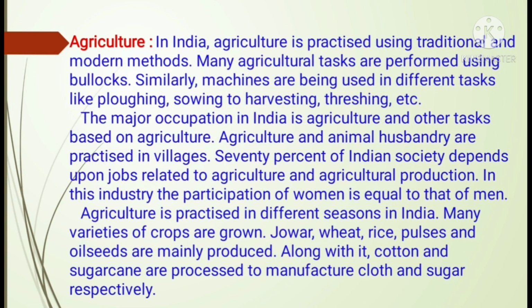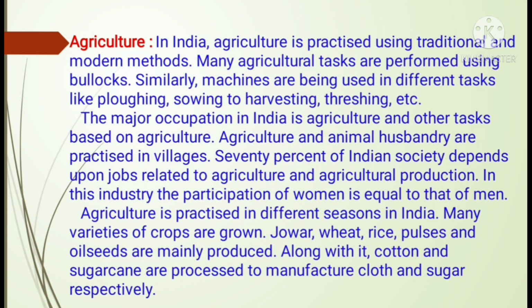Agriculture. In India, agriculture is practiced using traditional and modern methods. Many agricultural tasks are performed using bullocks. Similarly, machines are being used in different tasks like ploughing, sowing to harvesting, threshing, etc. The major occupation in India is agriculture and other tasks based on agriculture.